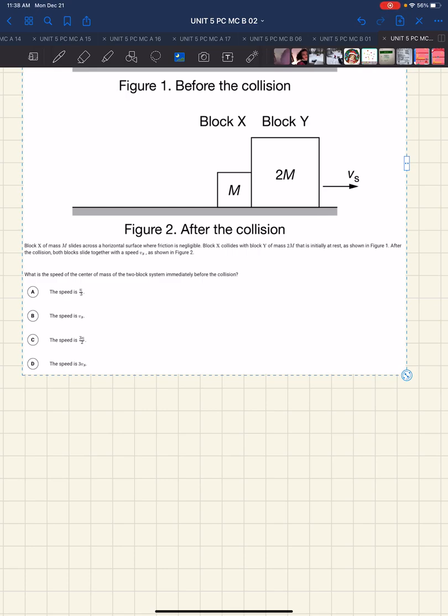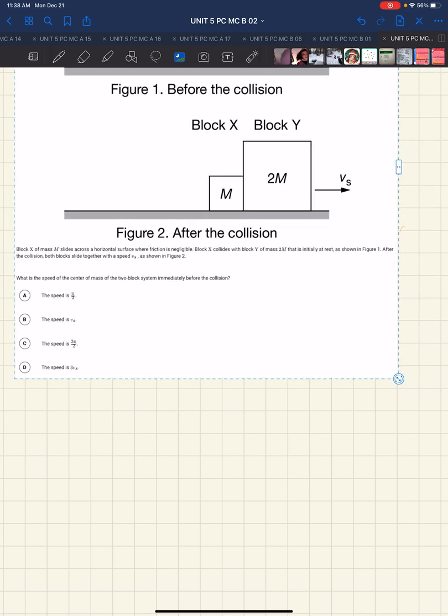So this question refers to the previous question as well. We want to know: what is the speed of the center of mass immediately before the collision? Well, the center of mass of this object after the collision, what we know is that we have this new particle that has a center of mass somewhere here, like so.